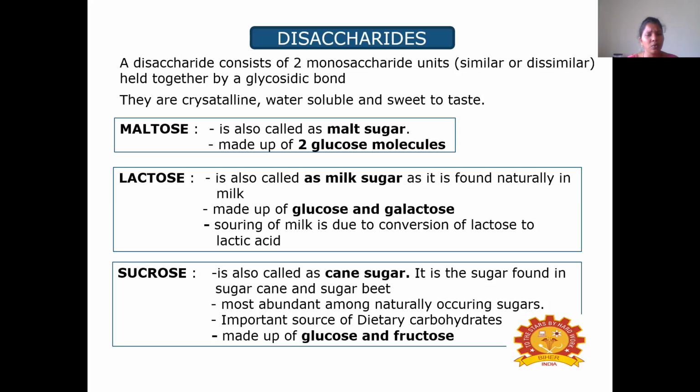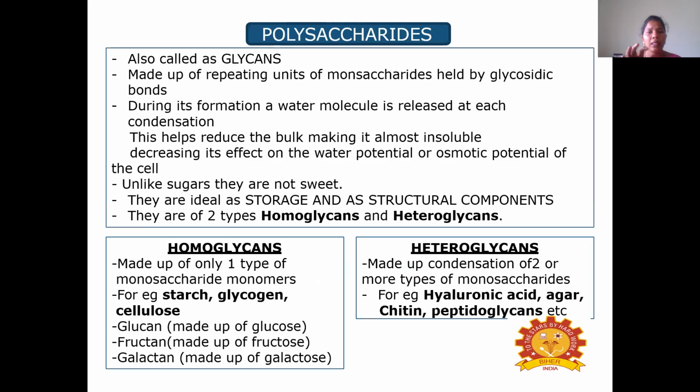Maltose is made up of 2 glucose molecules. Then lactose is made up of glucose and galactose. Then sucrose is made up of glucose and fructose. Then coming to the polysaccharides, they are also called glycans. They are made up of repeating units of monosaccharides held by glycosidic bonds. During their formation, a water molecule is released at each condensation.